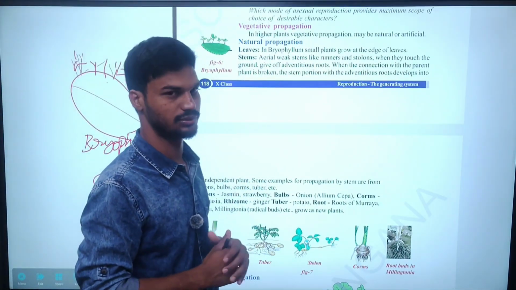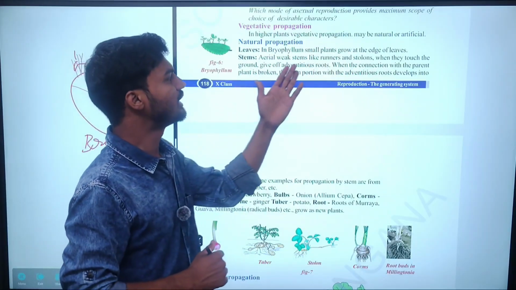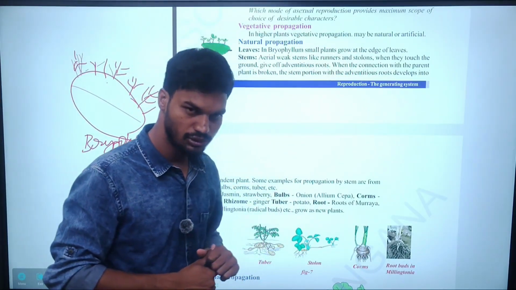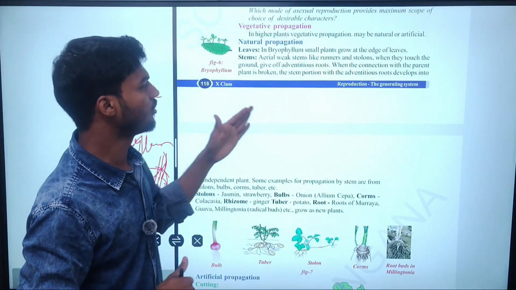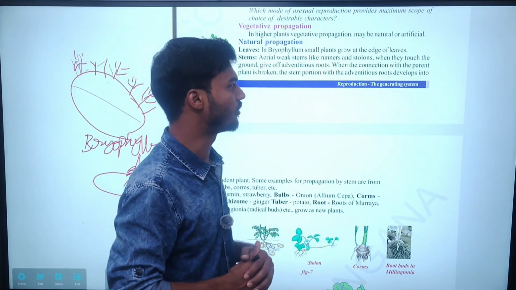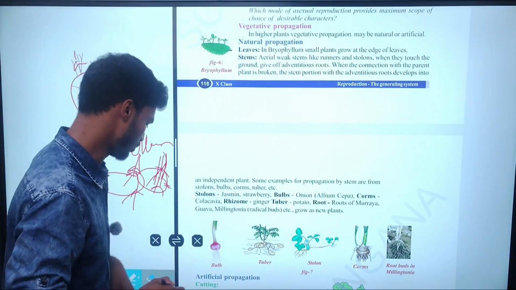And next, coming to the stems. Aerial weak stems like runners and stolons. The examples are runners and stolons. When they touch the ground, they give off adventitious roots, and then the connection to the parent is broken. So look here.